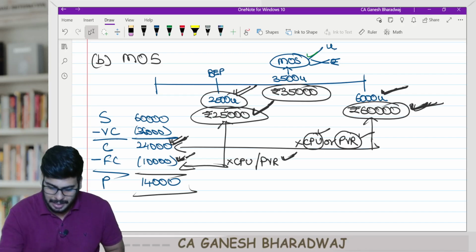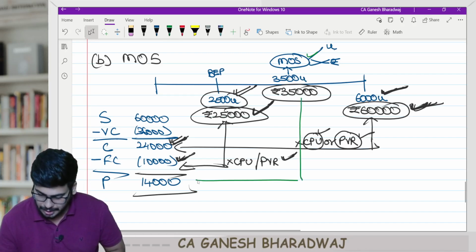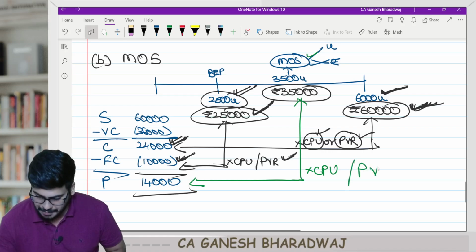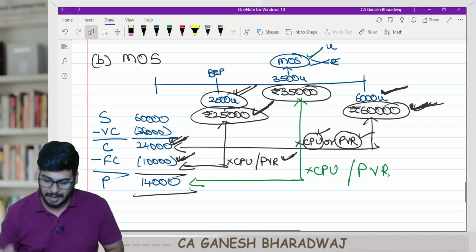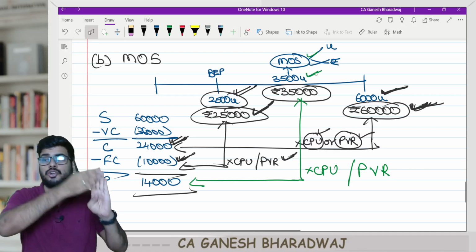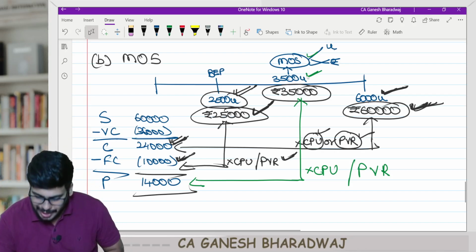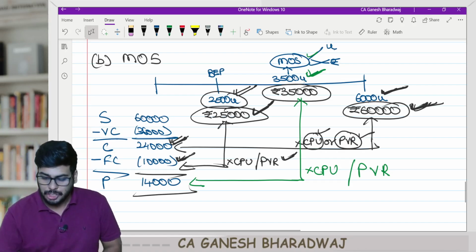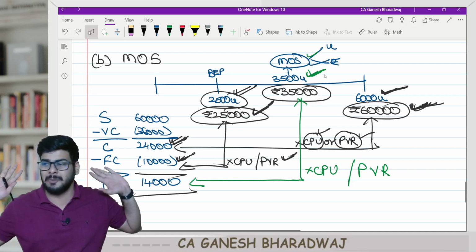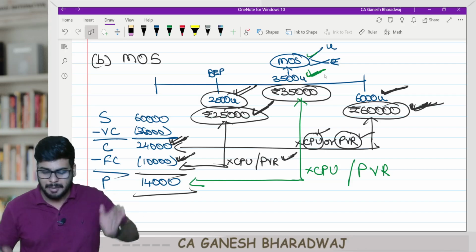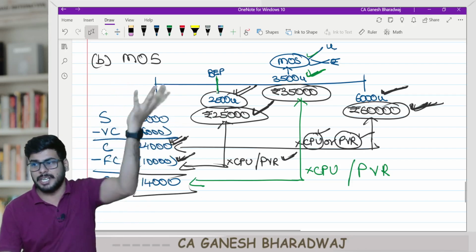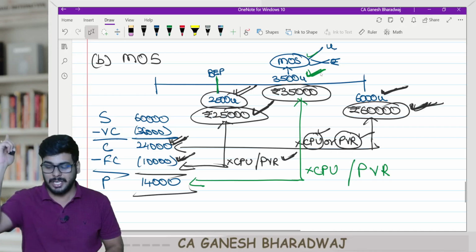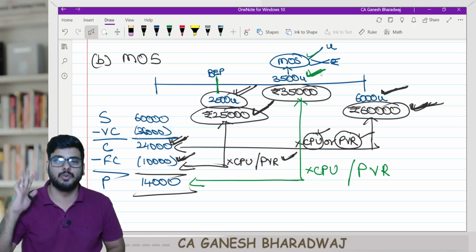Similarly, I can say my margin of safety is tied to my profit. Again, using what? Contribution per unit or PV ratio, depending on whether you use units or value. So 3,500 units I have sold over and above my break-even point. Only these units generated my profit. That is, each unit generated 4 rupees of contribution. So 3,500 into 4, whatever contribution I generate is now my profit. Why? Because the first 2,500 units have already generated contribution to recover my fixed cost fully. So whatever contribution each of these 3,500 units generate will go towards my profit building.